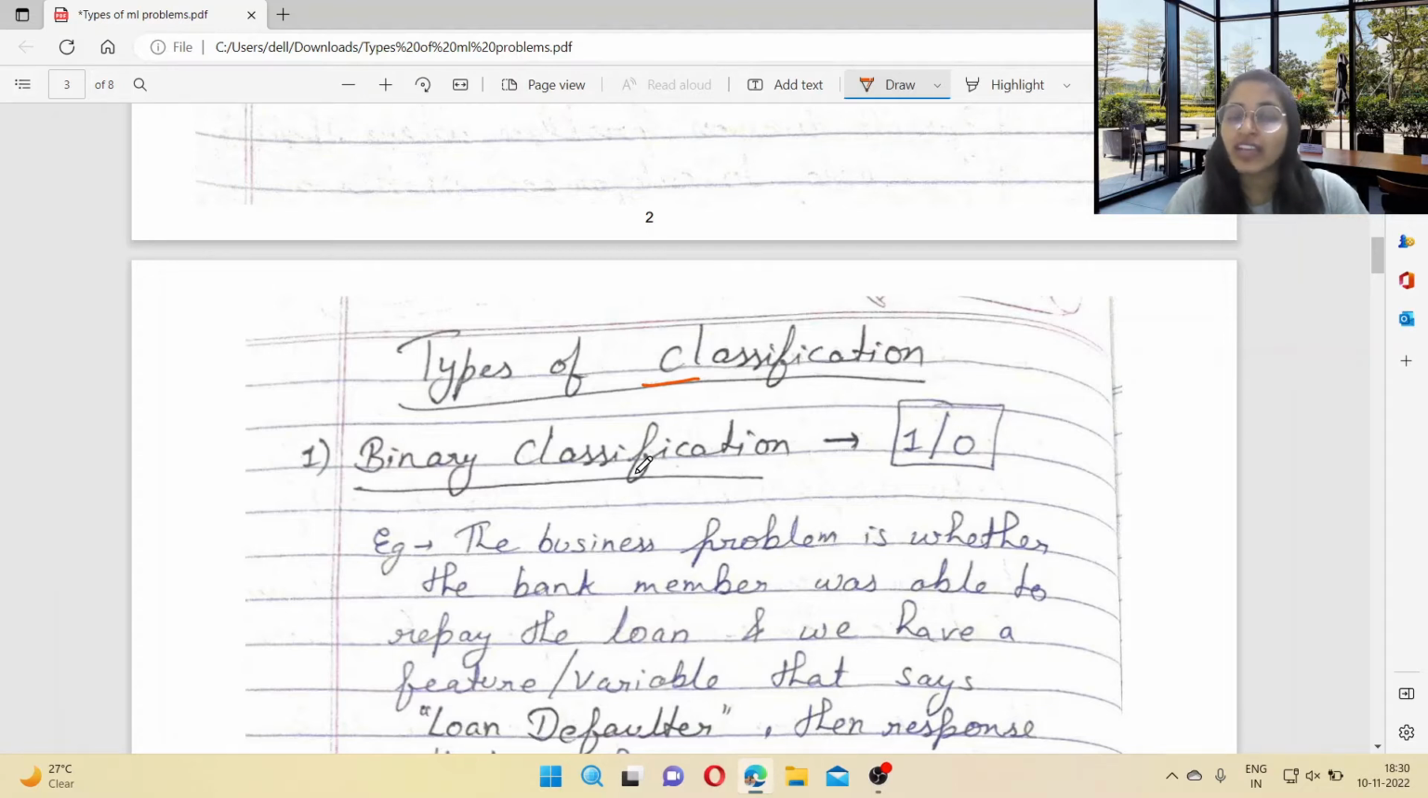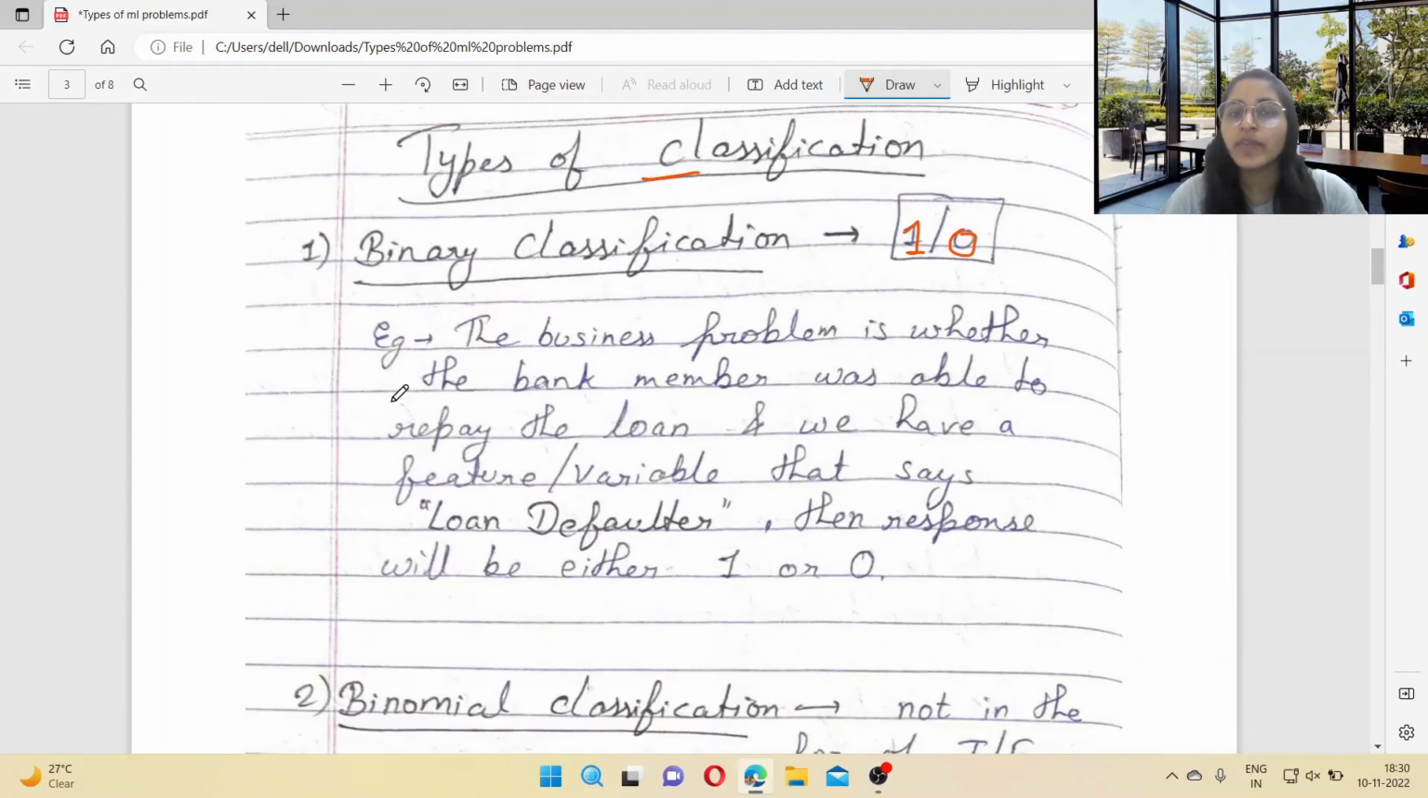So what is binary classification? In binary classification there are only two values, 1 or 0, either it is happening or not. The business problem is whether the bank member was able to repay the loan, and we have a feature variable that says loan defaulted, that response will be either 1 or 0. So in binary classification you have two categories only, whether it is happening or not. Like spam detection of emails, whether it is spam or not. These are binary classification. There are two classes only.